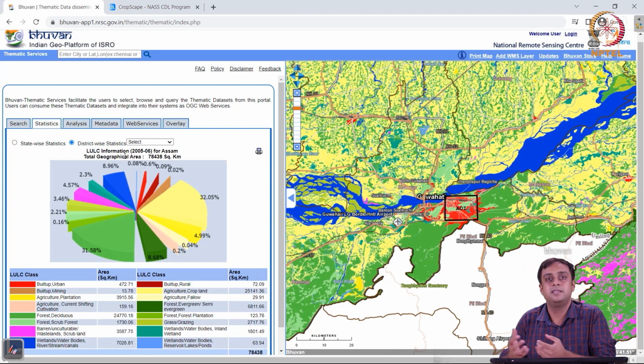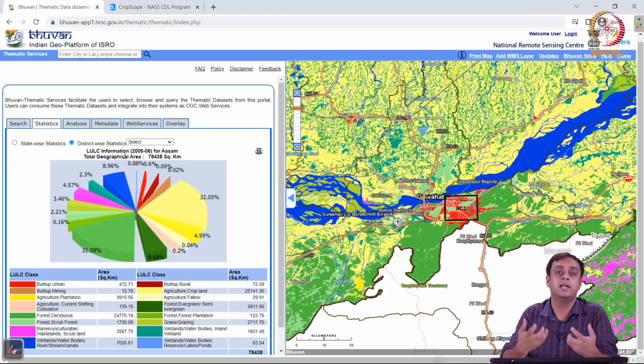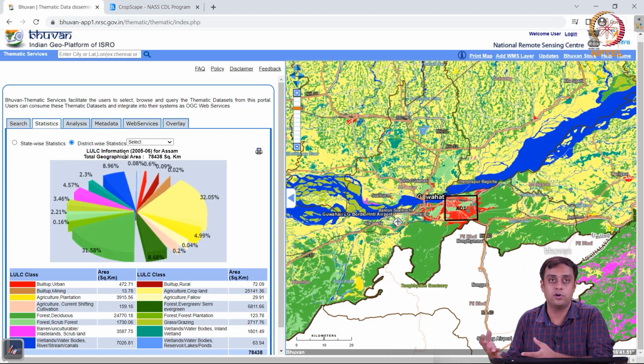And the Cropscape data sets. These data sets provide you a very nice functionality to at least begin your analysis on this web-based server, even before you go ahead and do something extensive on your software or anything else. We will, on the other hand, actually learn to do these things from scratch. We don't have to rely on this web server. We can take the data, we can create all this analysis and much more, if we learn how to do these on software like ArcGIS or R and so on and so forth.